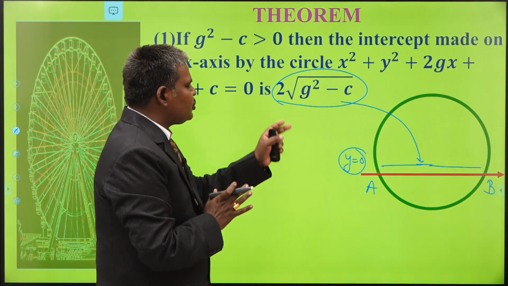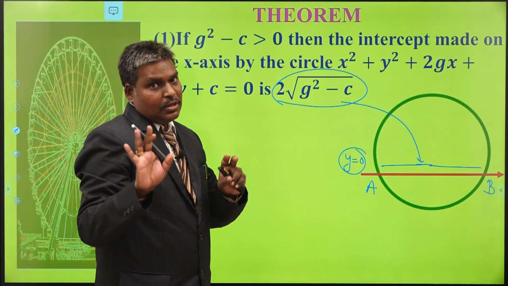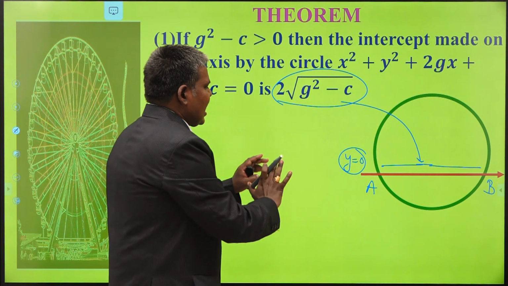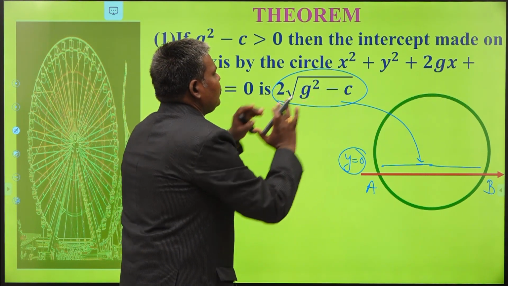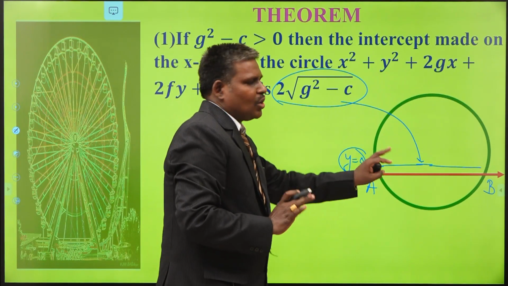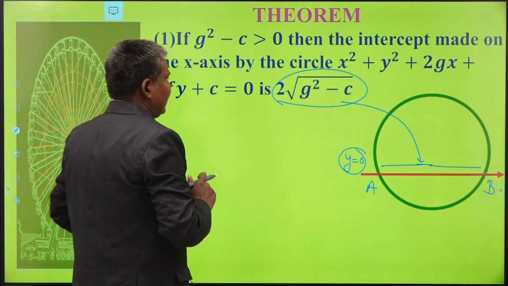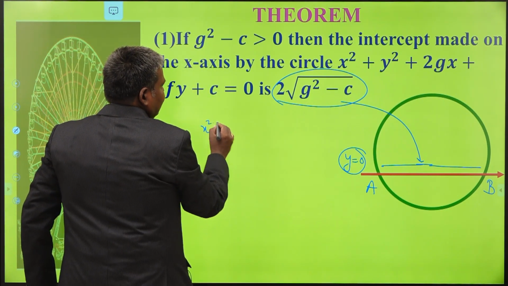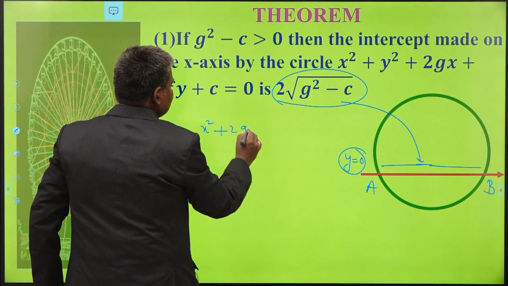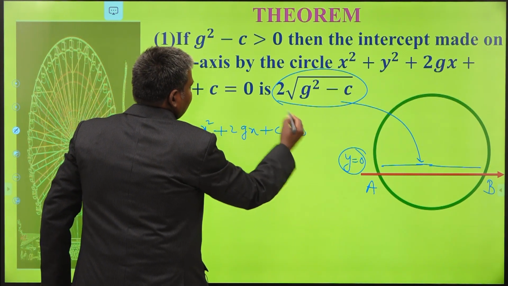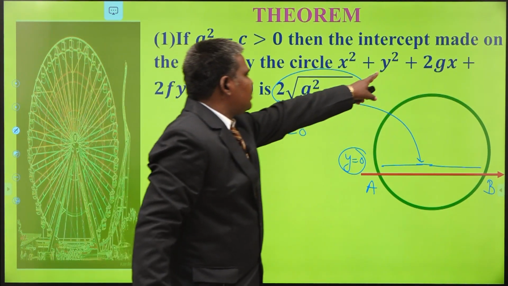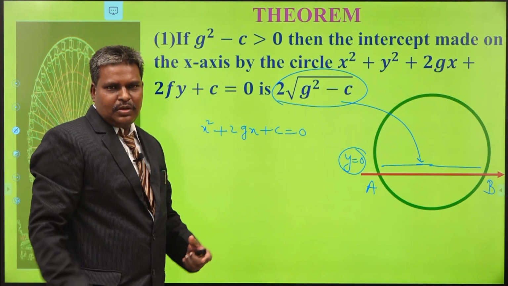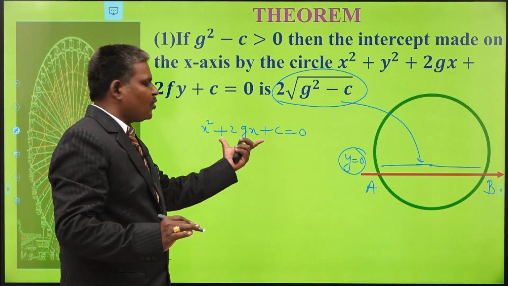Just I am going to substitute y equal to 0 in our standard equation. Dear students, I am not going to find their points of intersection. Just I am going to substitute your y value in your equation. Remember, you put y equal to 0. What happened? x square plus 2gx plus c equal to 0. Your y is 0, this term becomes 0, and 2fy also becomes 0. This is the equation.